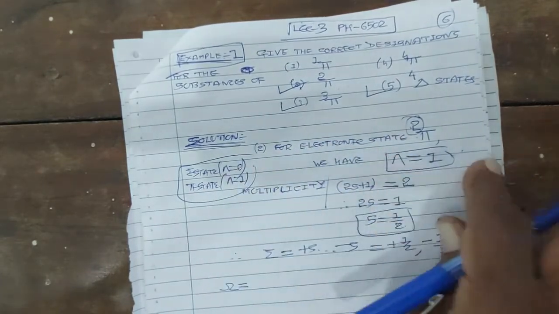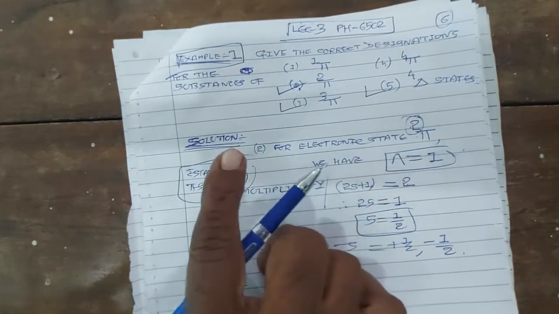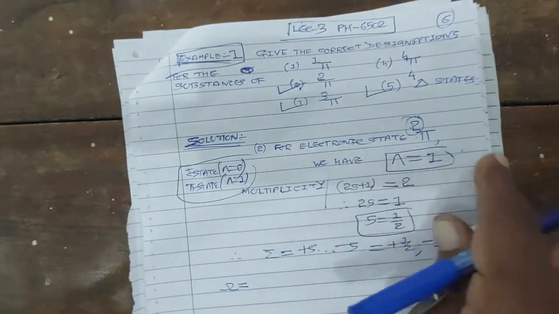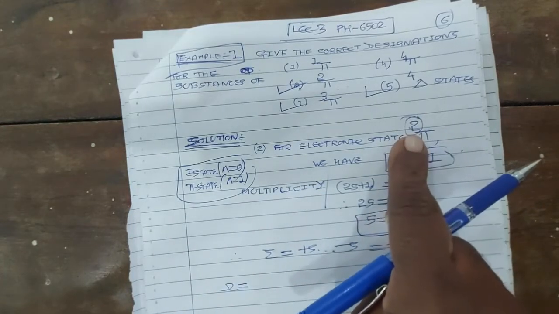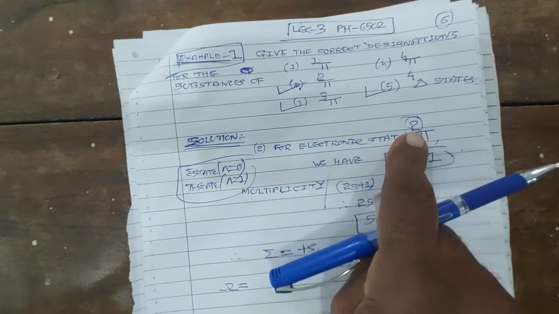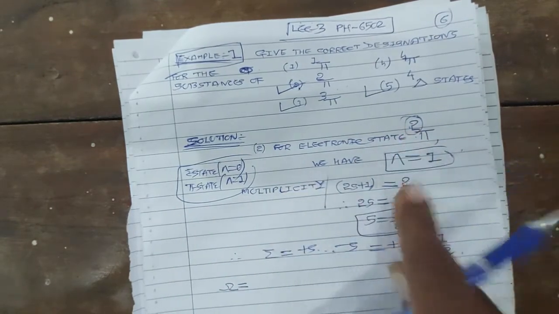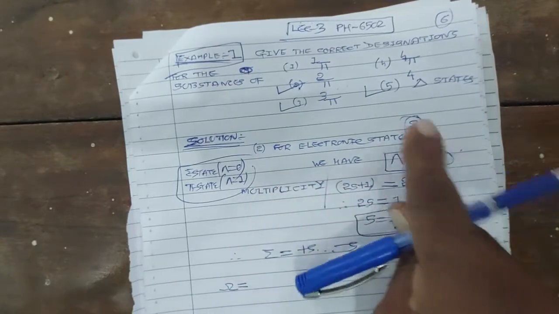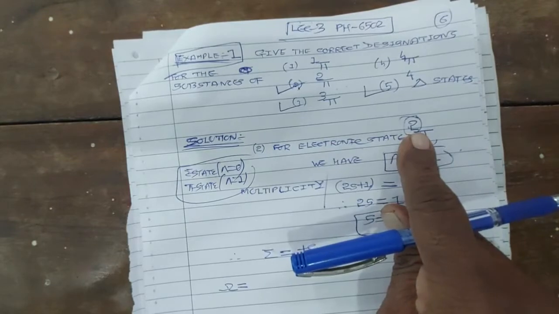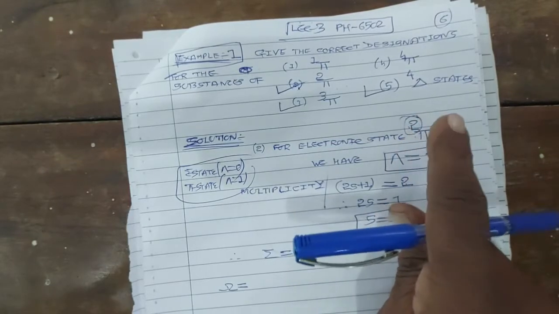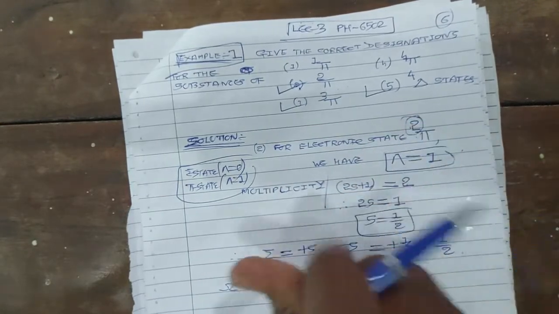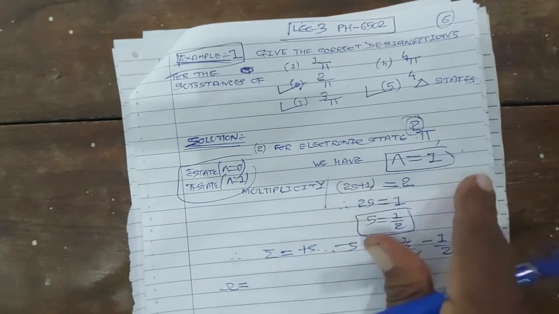So now we have two quantum numbers for the given electronic state pi 2. The value of lambda is 1, because for sigma state lambda is 0, and for pi 2, lambda is 1. Multiplicity is always written on the left hand side superscript, so for pi 2 state, 2s plus 1 is 2.